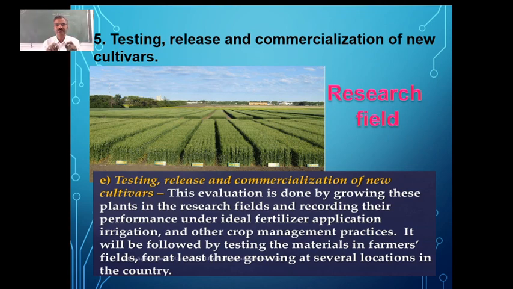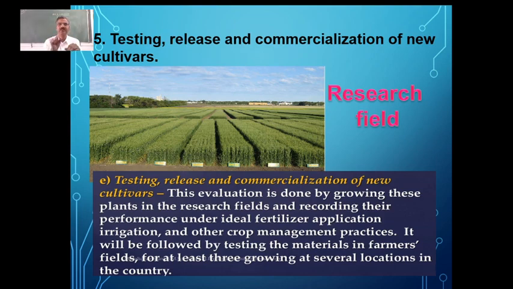And such ones are going to be selected, and they are going to be grown in a big way with the help of farmers, and they are going to be released for use by farmers, which we call commercialization. So that is going to be used for commercialization of new cultivars by the farmers. Like that, in the new locations, new areas, they are going to grow. So these are the 5 different steps which are involved in the process of plant breeding.